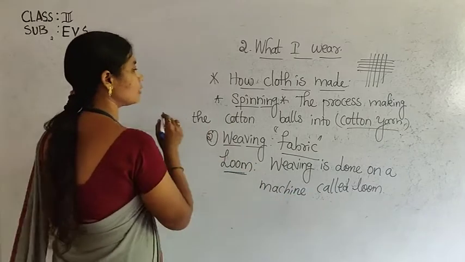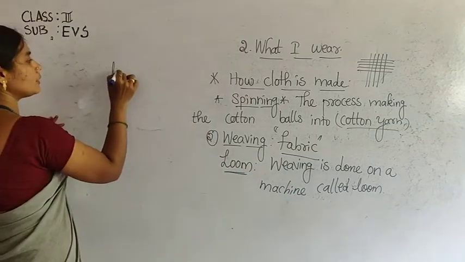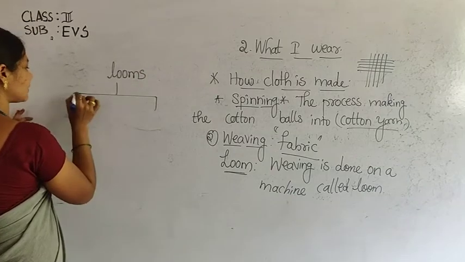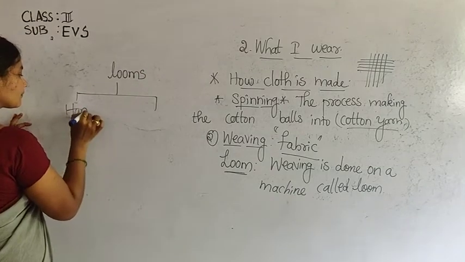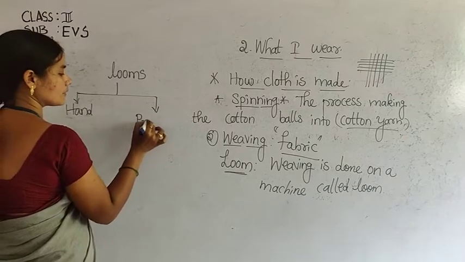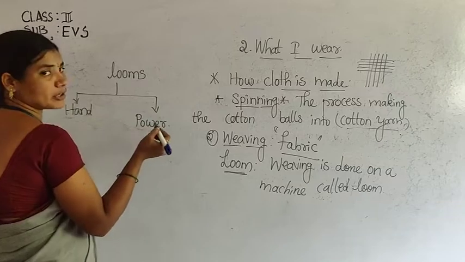Looms are of two types, children: hand loom and power loom.